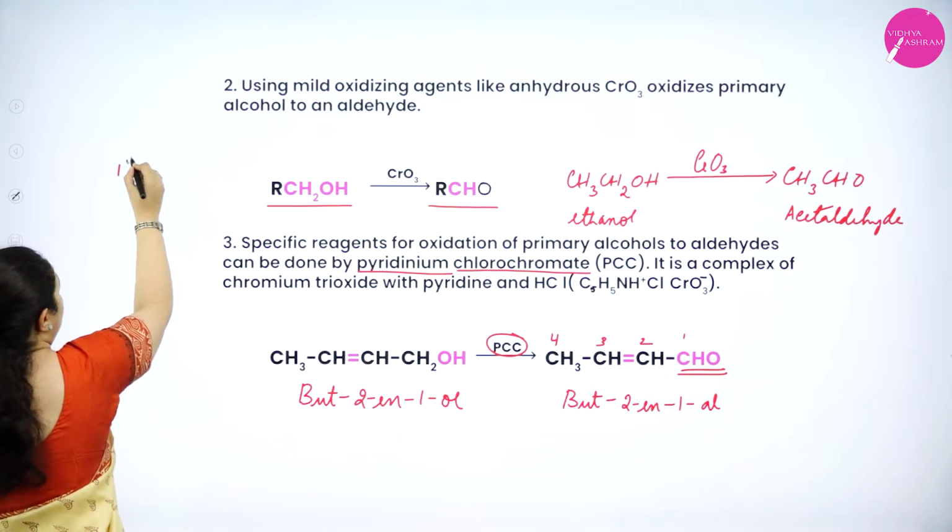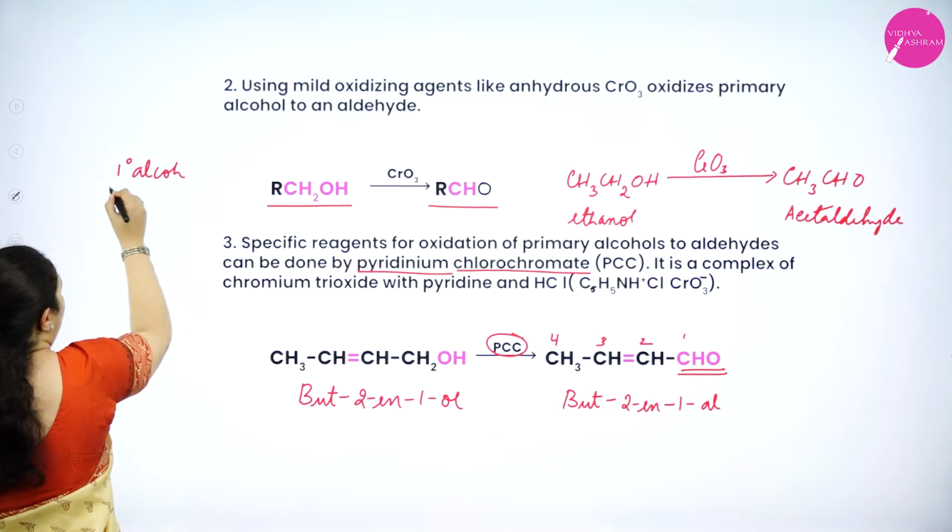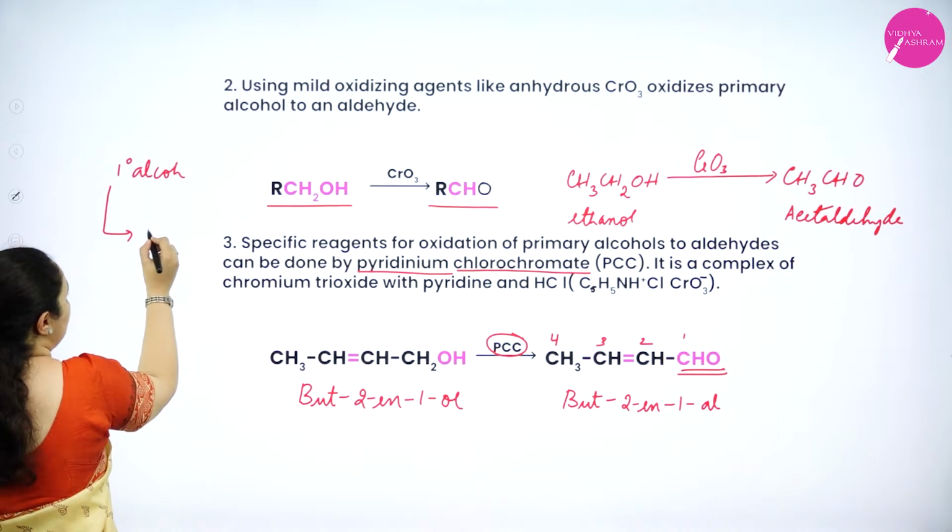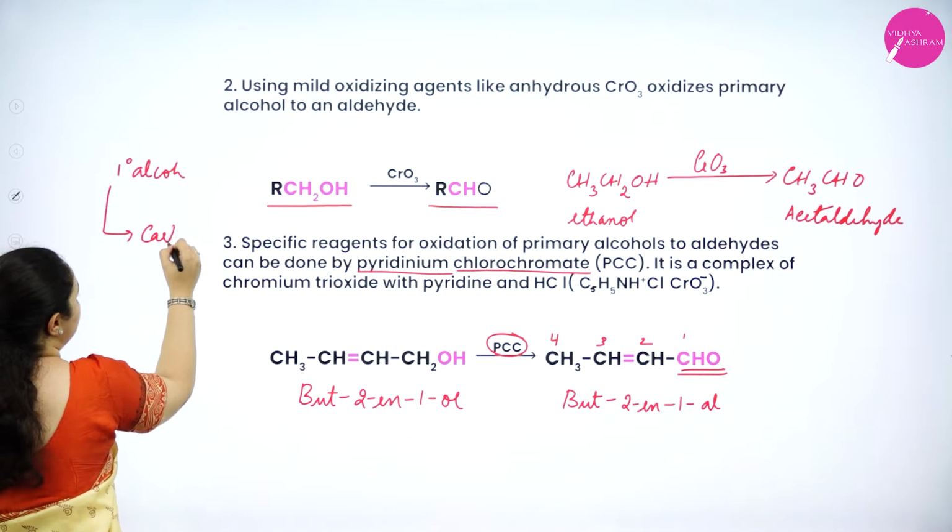So, what happens when primary alcohols are undergoing oxidation? Primary alcohol, if I use a strong oxidizing agent, I get a carboxylic acid.